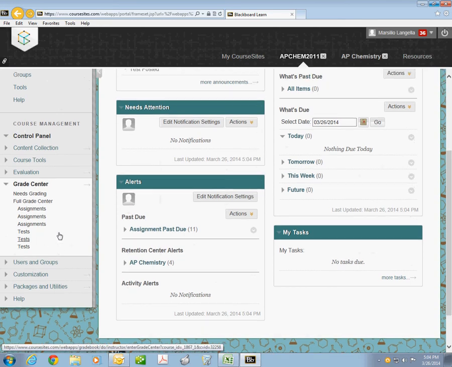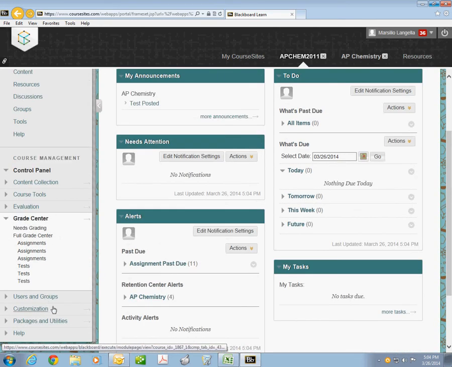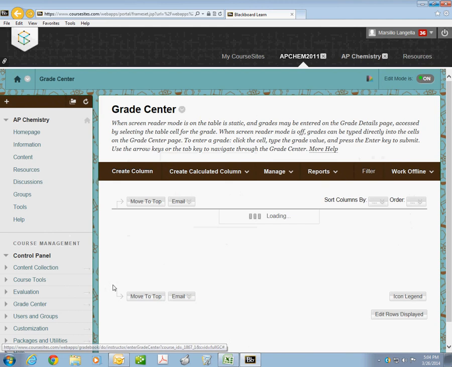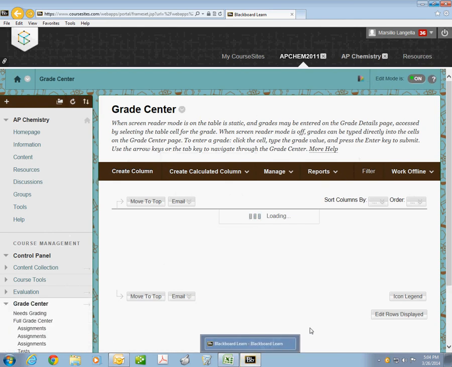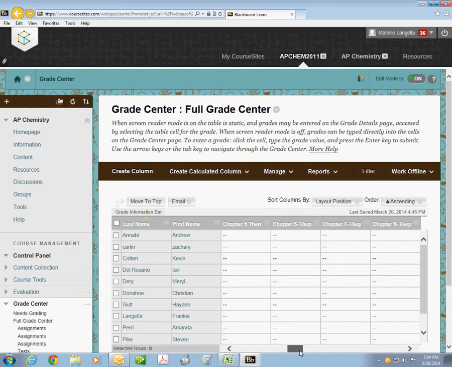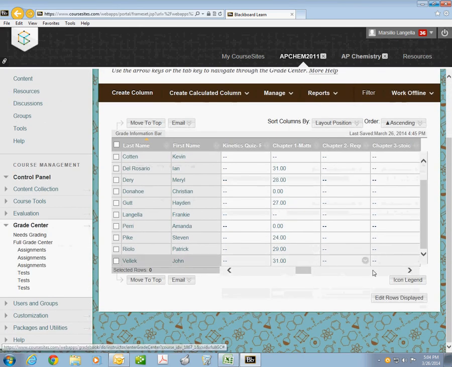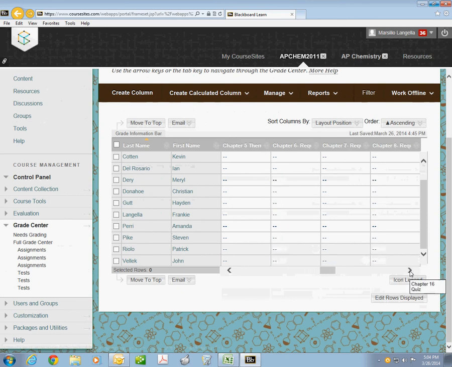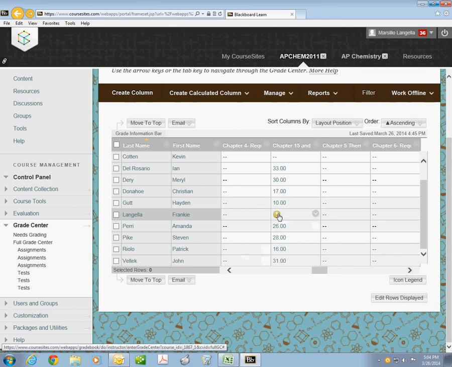if we go to my grade center, and I'm going to click full grade center, and you can see there's a lot of quizzes that I have already set that students have taken in the past. And you can see these are examples of quizzes that they've taken. You know, I can have it view whatever one I want to see. But again, I also have a dummy account for Frankie Langella just to test out the system. That's why his is not graded.